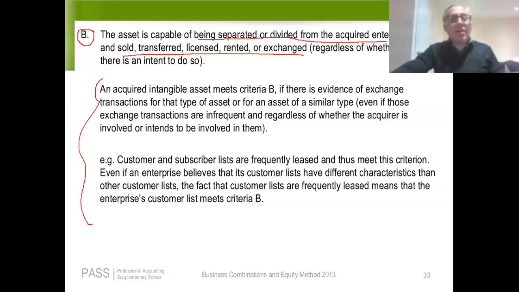That doesn't matter. What matters is is it the type of intangible, in this case a customer list, that companies in general would sell or rent? If the answer is yes, we set it up as an intangible regardless of the behavior of this particular sub. I hope that's clear to everybody.